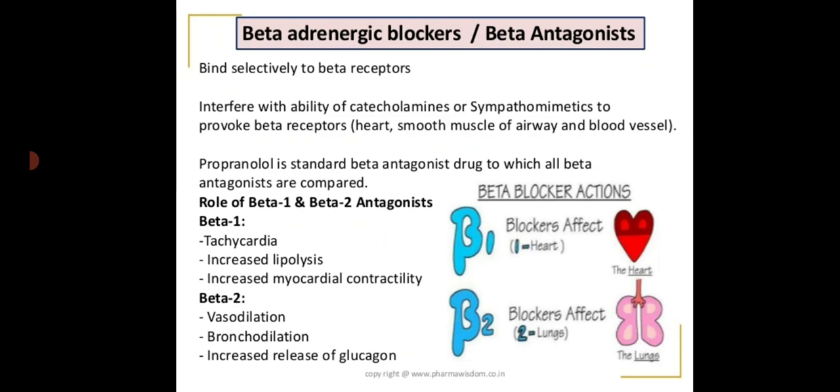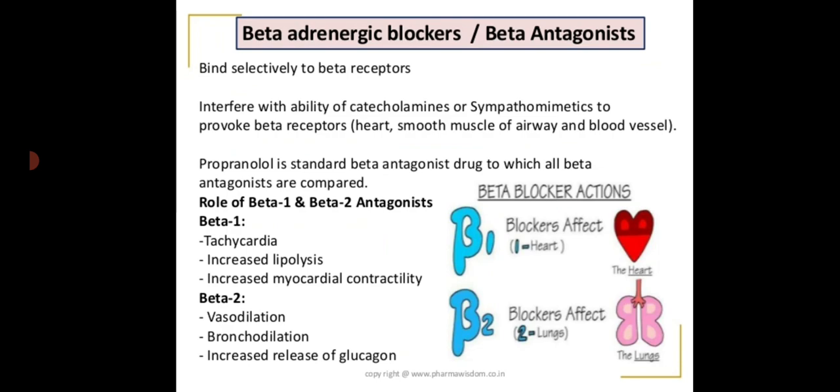Coming to the beta adrenergic blockers or the beta antagonists. These bind selectively to the beta receptors. These interfere with the ability of catecholamines or the sympathomimetics to provoke the beta receptors, which act on the heart, smooth muscles of the airway and blood vessels. Propranolol is a standard beta antagonist drug to which all beta antagonists are compared.